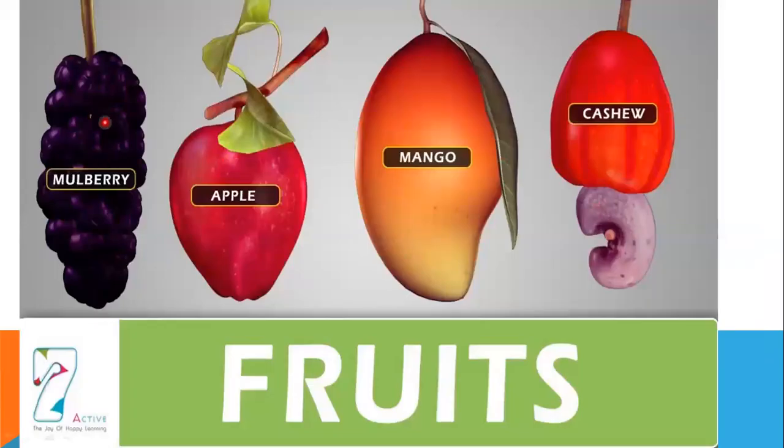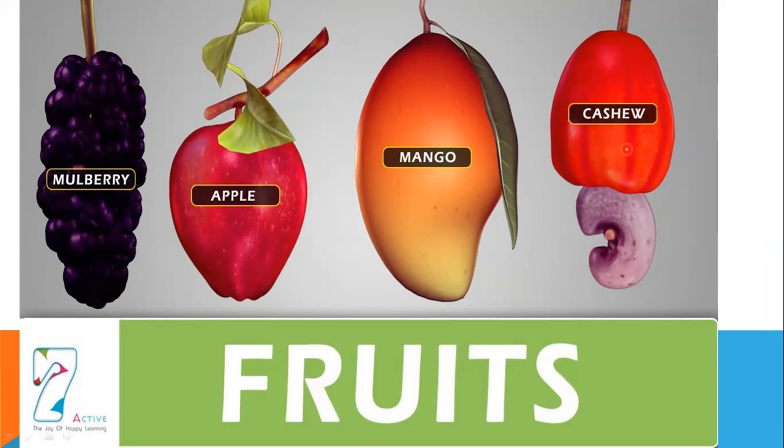See, this is mulberry. I hope you have seen this. This is a true fruit. Apple is a false fruit. Mango, true fruit. Now cashew, have you seen the cashew tree? The fruits look like this. And this is a dry fruit. This is also a fruit, but it is not edible. It is a dry fruit. This fleshy part is developed from the receptacle, that is the stalk of the flower. It enlarges and becomes a fruit.